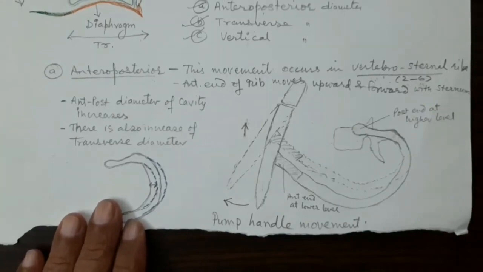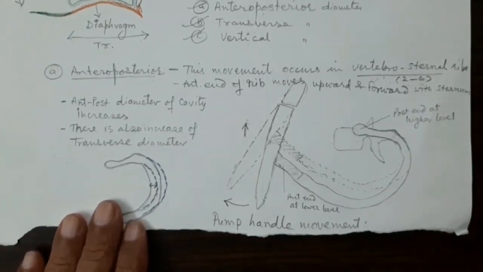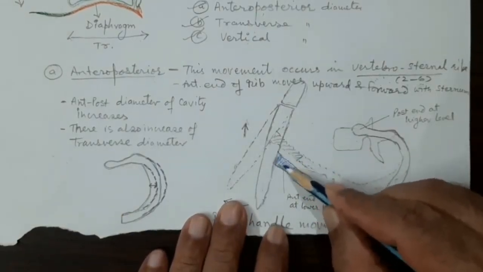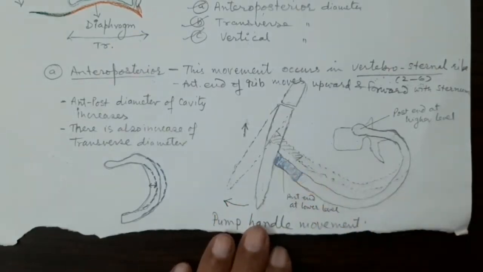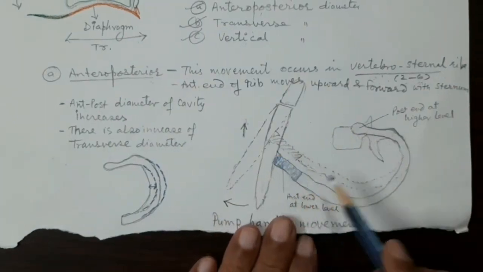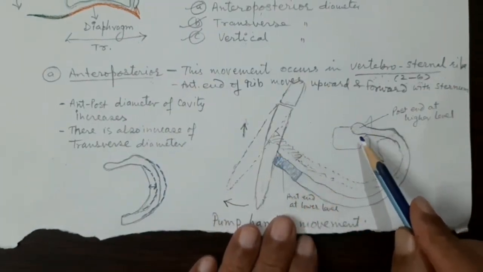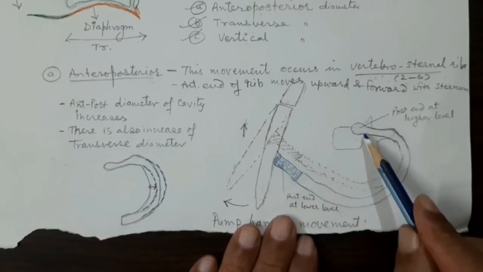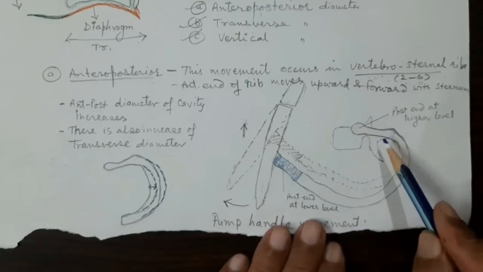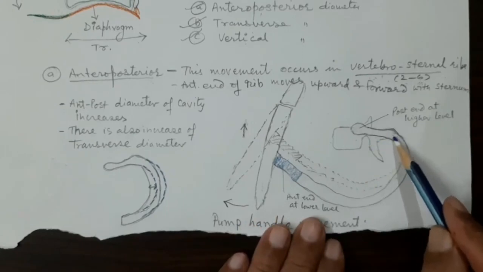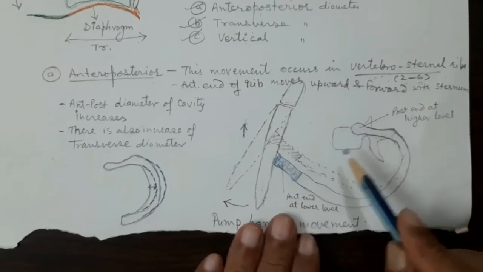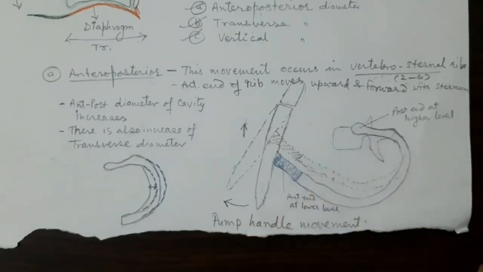The anterior end of the costal cartilage, I am just drawing it with blue, is attached to the lateral margin of the sternum, because it is a vertebro-sternal rib. This is the posterior end of the rib, the head of the rib articulating with the body. Then it articulates at the costo-transverse joint, and this is the costo-vertebral joint, which is the posterior end of the rib, and this is the anterior end of the rib.